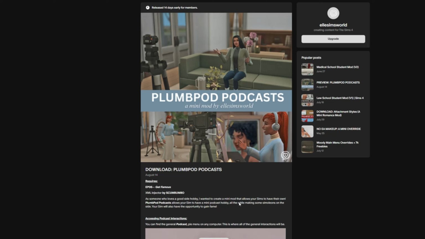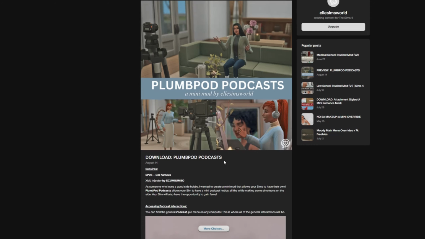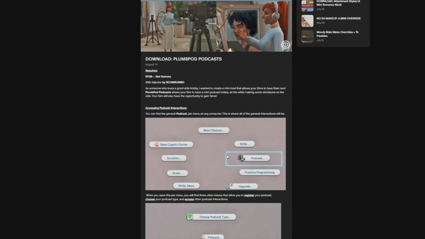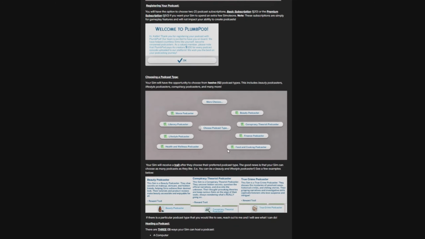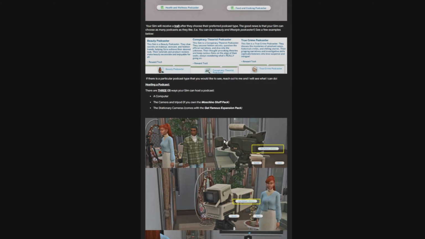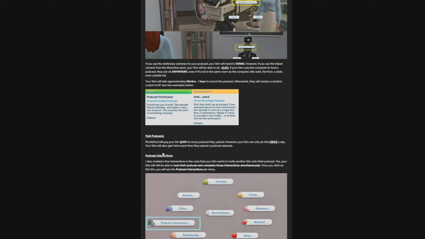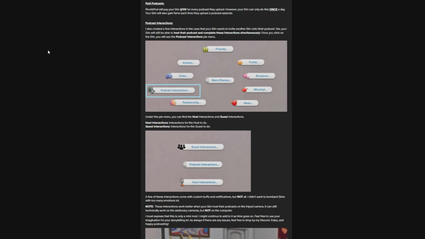Sims World makes really cool career mods, and they have made this mini podcast mod. So if you want a podcaster sim, you can download this and earn money from having your sim run a podcast. They can do it from a computer, the camera and tripod if you have Moschino, or the stationary cameras from Get Famous. Your sim is going to get $100 for each podcast they upload, but they can only upload once a day. And you can do a guest type thing, which is super cool. You can talk to another sim while your sim is podcasting, and they have specific interactions for that, whether they're the host or the guest.